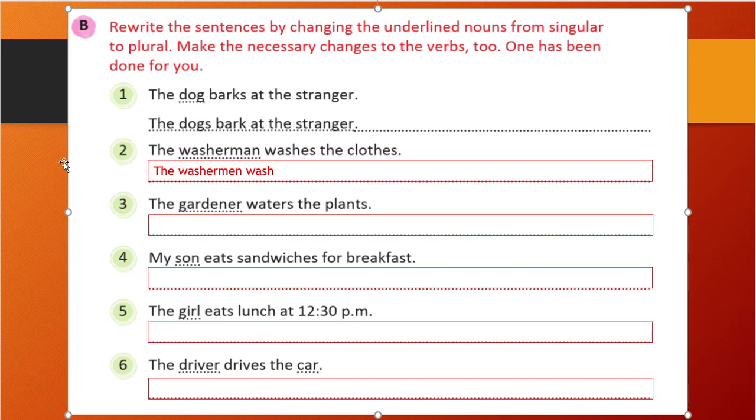Washerman is in a singular form, washermen is a plural form. So for the singular, the verb is with s or es, that is es, washes.